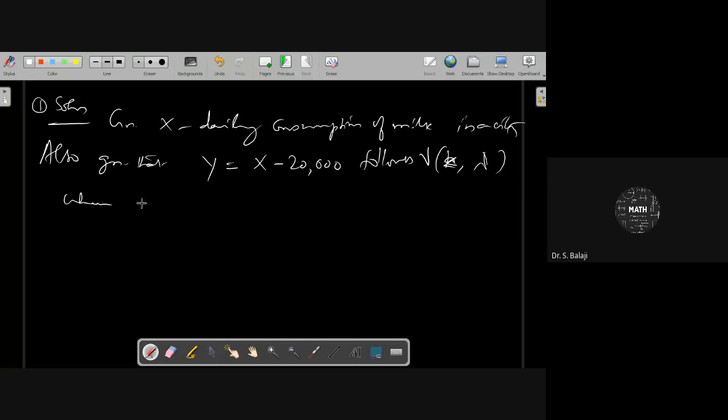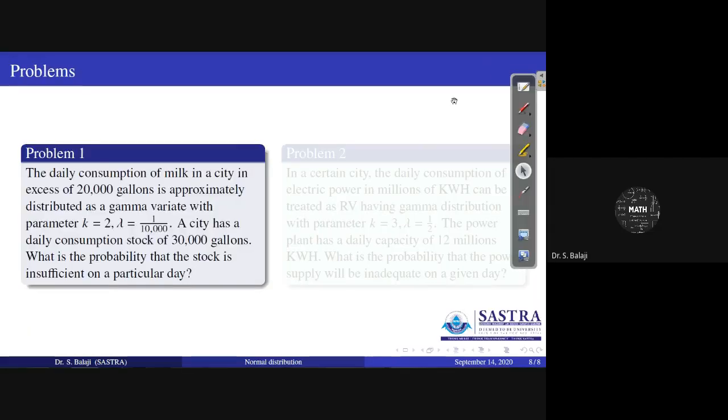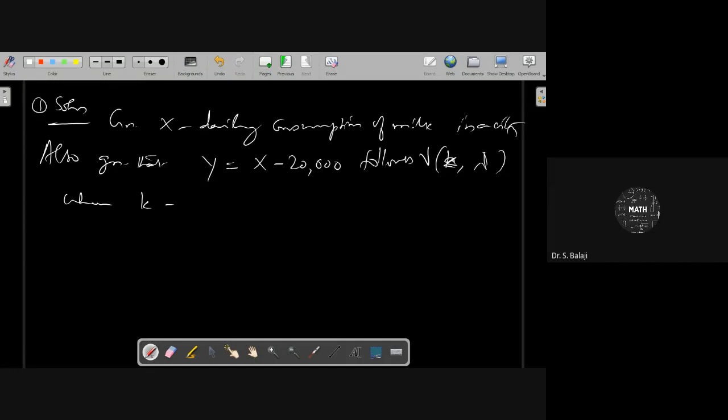The parameter values are given: k equal to 2 and lambda equal to 1 by 10,000.